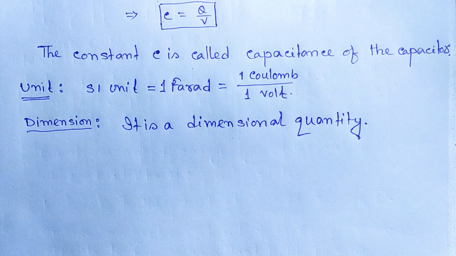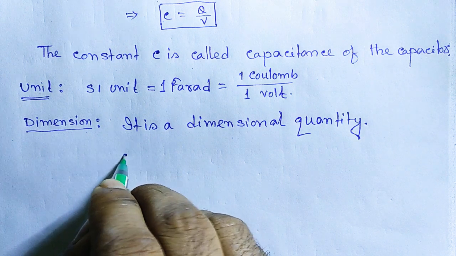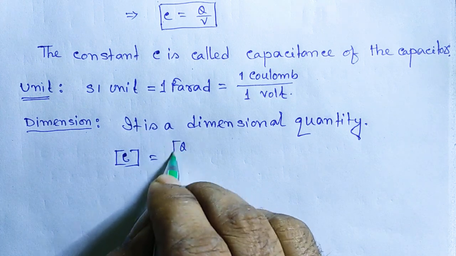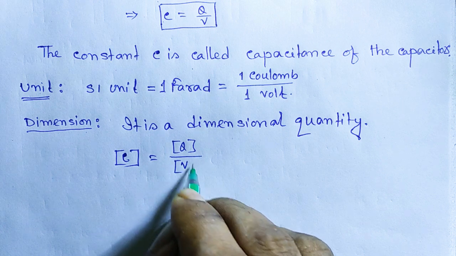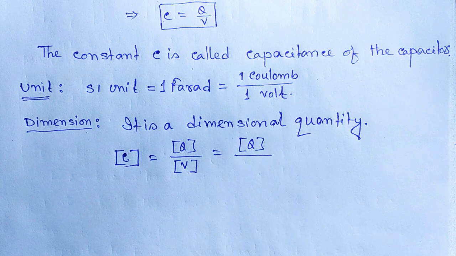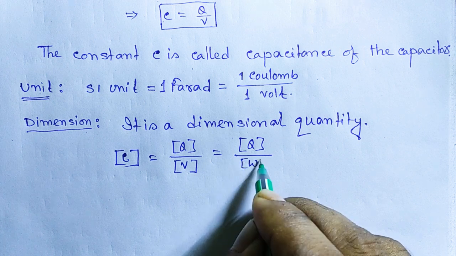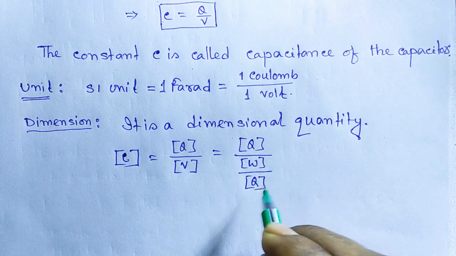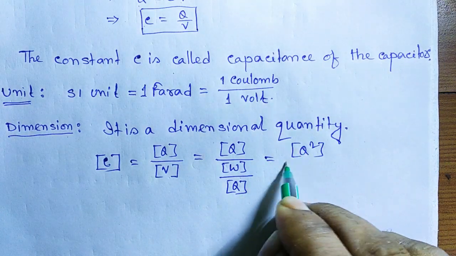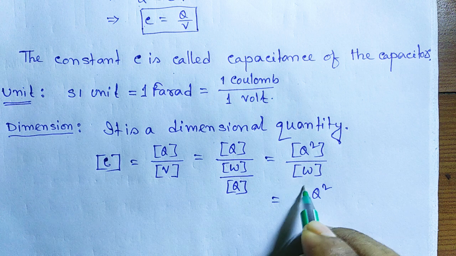Capacitance is a dimensional quantity, so let us find its dimension. C is equals to dimension of Q by dimension of V. We know that potential is equals to work done by charge, so C is equals to Q square by W, work done.